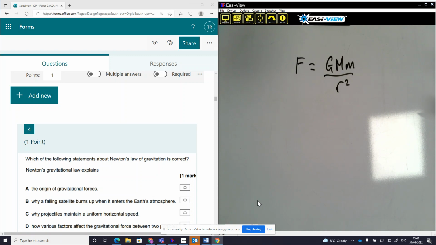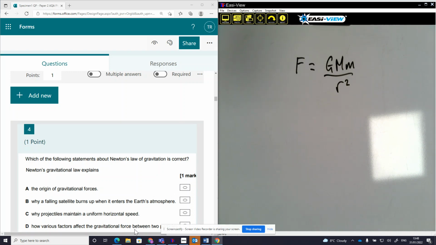And then the final option, which hopefully is the most sensible, says how various factors affect the gravitational force between two, I think that should say masses, two particles. Okay, that is true. It will be between two particles. They need to be massive objects with mass, but that is the only sensible answer.